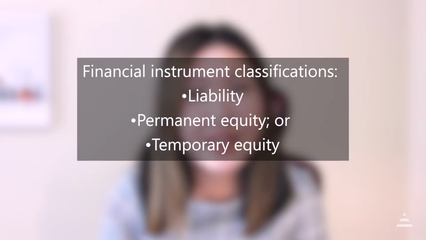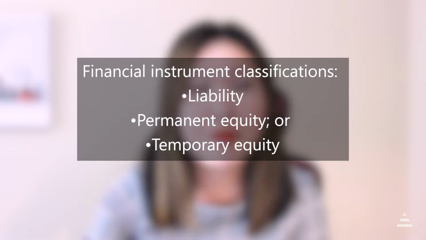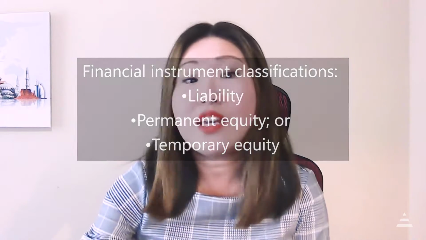However, there are some complex accounting rules under generally accepted accounting principles, also known as GAAP in the United States, to consider when determining if the classification of the instrument issued is a liability, permanent equity, or temporary equity. It is also interesting to observe that some companies seek to avoid classifying capital securities as liabilities or within temporary equity. And the question is why?